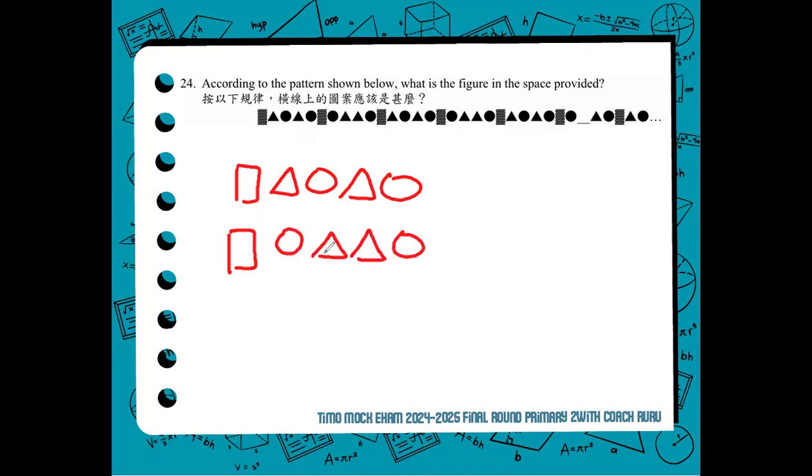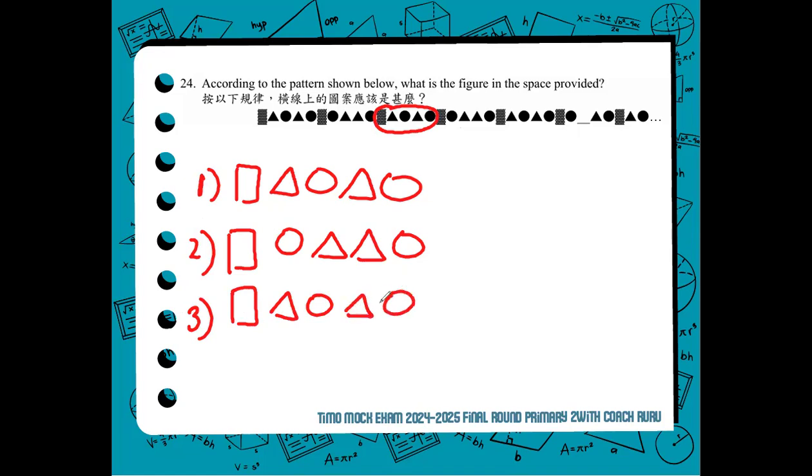Then it repeats. We're looking for the third. This one is the third. It repeats just like the first one. Like there's a triangle, a circle, triangle, a circle. So it repeats. So this is the third set. So the fourth set, the triangles are together. In the fifth set, the triangles are separated by the circle.